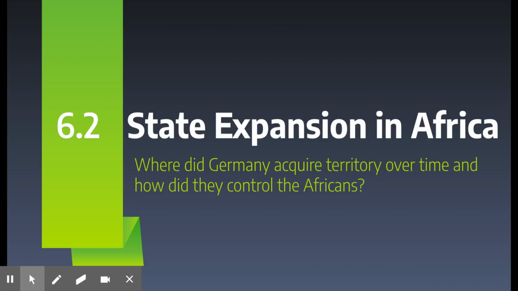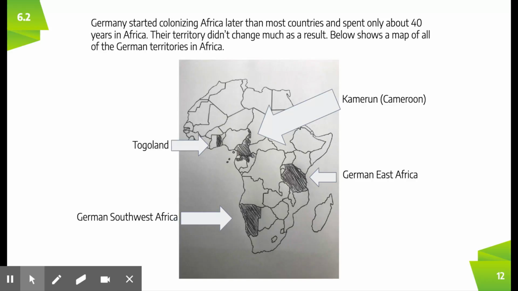So the second topic is state expansion in Africa. Where did Germany acquire territory over time, and how did they control the Africans? So below is a map of all the German colonies in Africa.